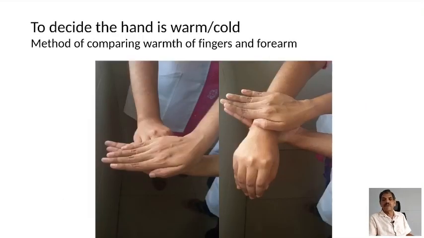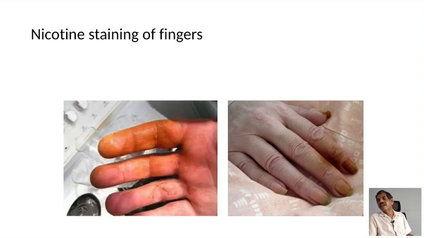This is nicotine staining, especially the nails you have to check. And see, in heavy smokers there may even be staining on the palmar aspect of the finger. Another important place where you have to look for nicotine staining is the oral cavity. When you see staining on the teeth, don't jump to the conclusion that it is nicotine staining.